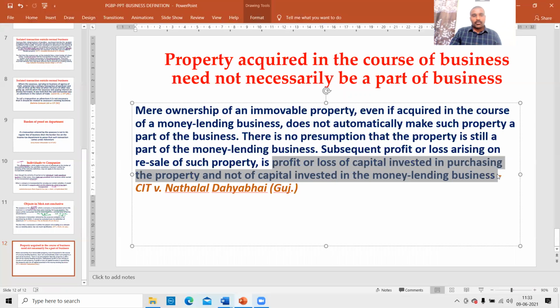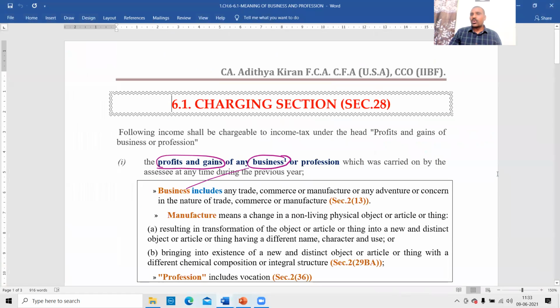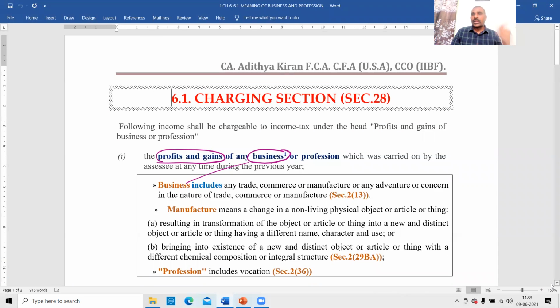So these are the important case laws relating to business. There are more than 50 case laws, but I don't want to spend too much time in class on case laws. Therefore, I have taken only the important ones, hardly 5 to 10 case laws. At least those case laws we have to read.